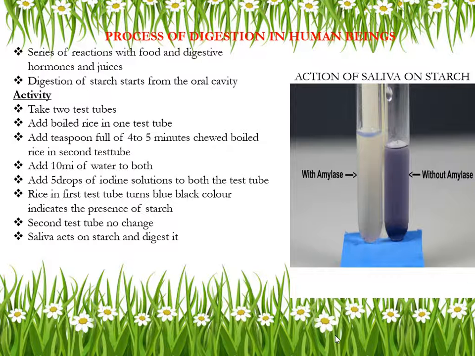See here, digested food material can be used in many ways. After digestion of food, we get energy. In what cases do we get energy? For example, glucose. Glucose is released by the digested food, and glucose gives us energy.